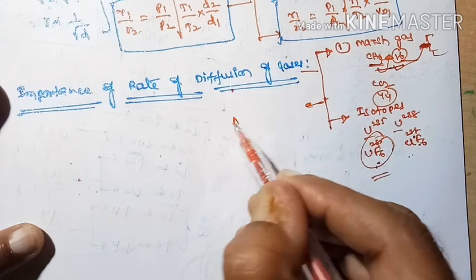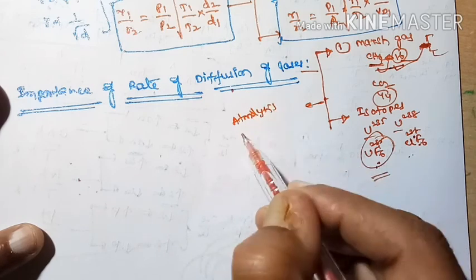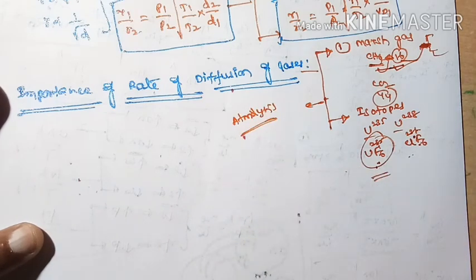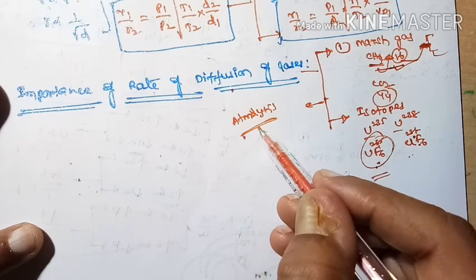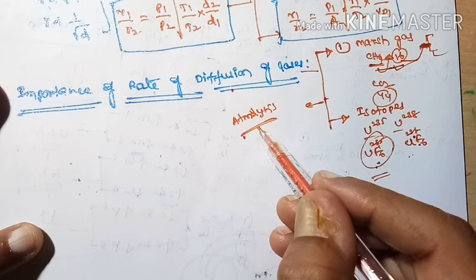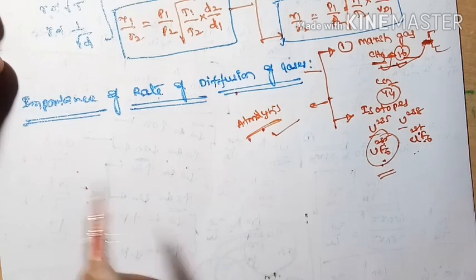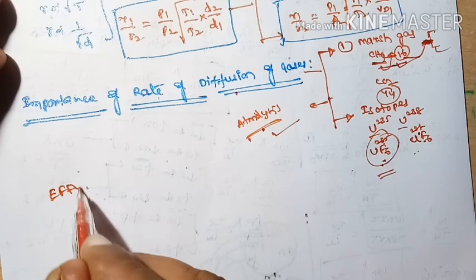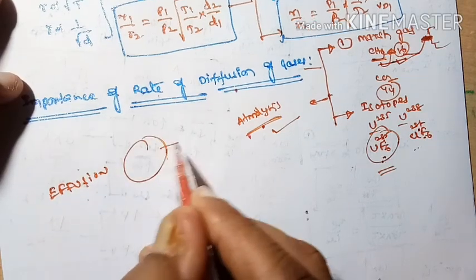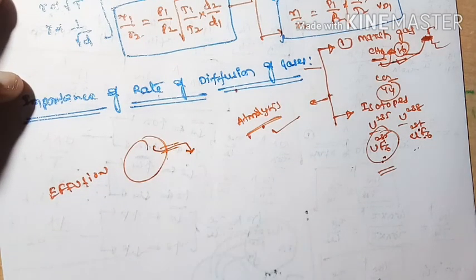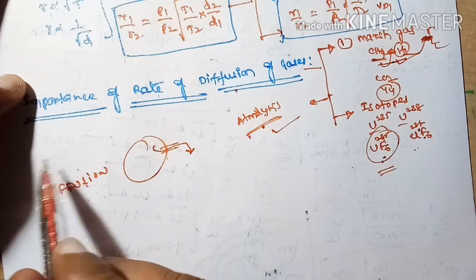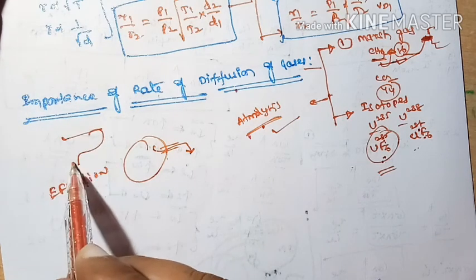The next process is atmolysis. Atmolysis is the separation of different gases from a mixture based on their difference in rate of diffusion. So this is the concept related to diffusion and effusion. What is effusion? Effusion means a gas coming out through a small or fine hole. The principles we discussed for diffusion are all applicable for effusion.